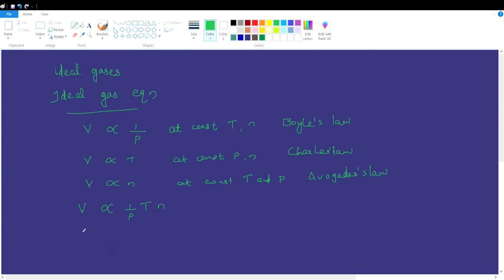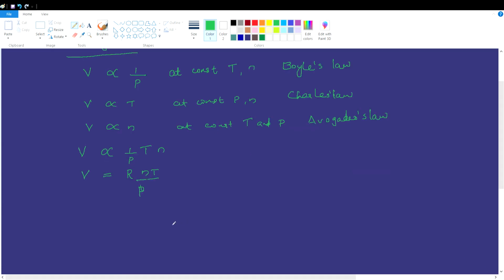That is, volume is equal to a proportionality constant, denoted by capital R, times nT by P. P is taken to the left-hand side, so the equation becomes PV = nRT. This equation is known as the ideal gas equation,